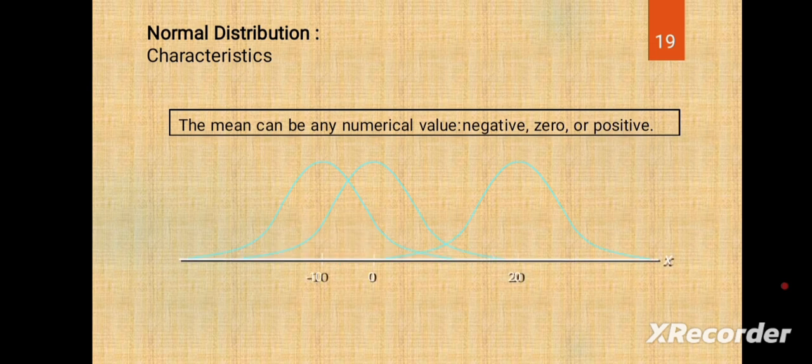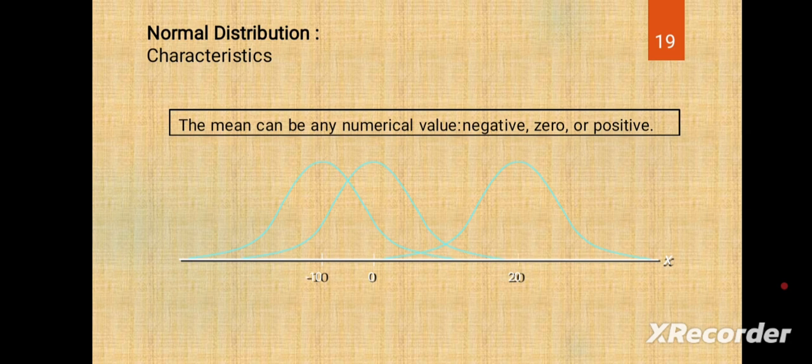That point also. The mean can be any numerical value, negative, 0 or positive, but the normal distribution curve is always bell shaped. You can see that around minus 10 it is bell shaped, at 0 it is bell shaped, and at 20 it is also bell shaped.